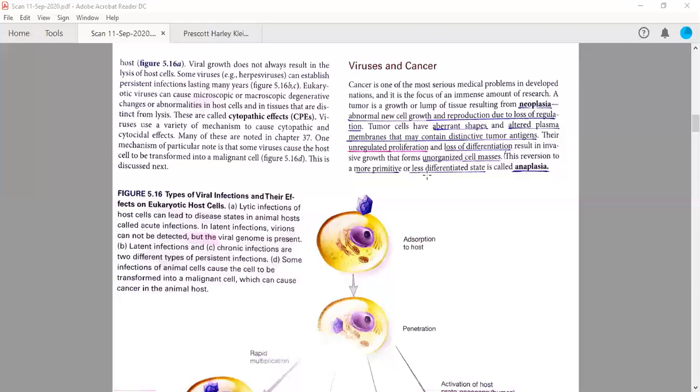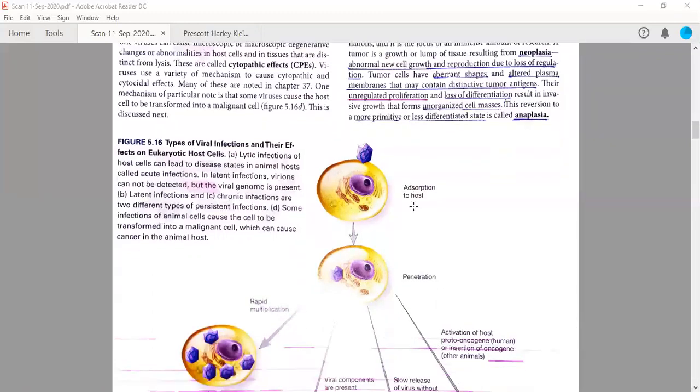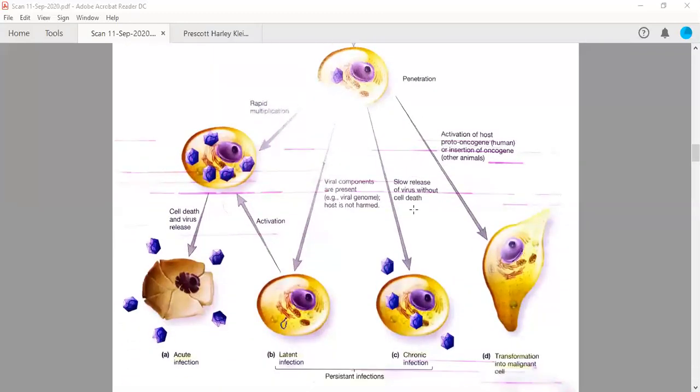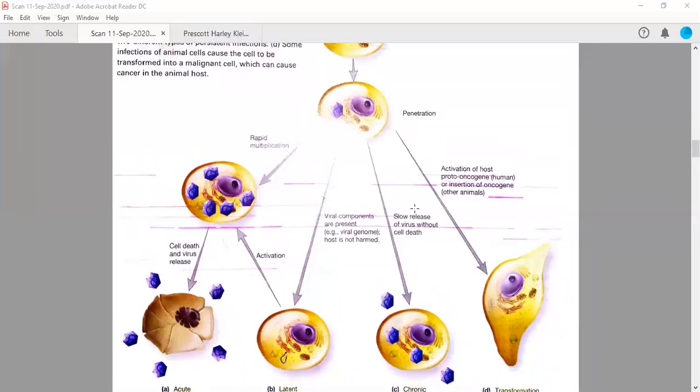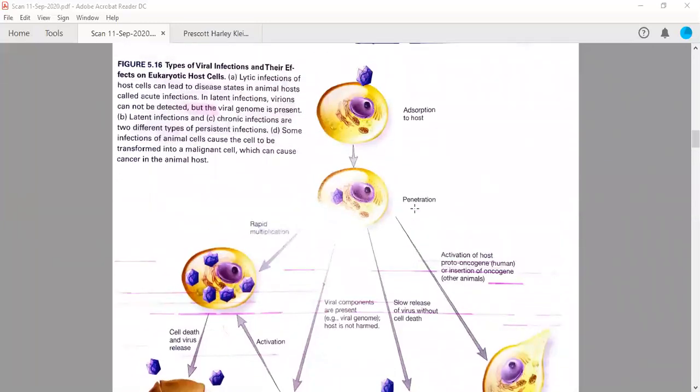But if they become tumor cells or there is some problem in the cells, these cancer cells are in less differentiated states. They will not differentiate fully, and therefore this term is known as anaplasia. Anaplasia is the reversion of normal cells into a more primitive and less differentiated state, right? The same thing we discussed in Pathfinder is also given here.